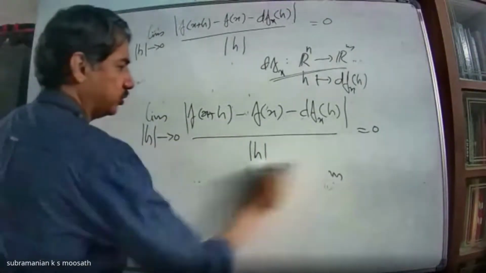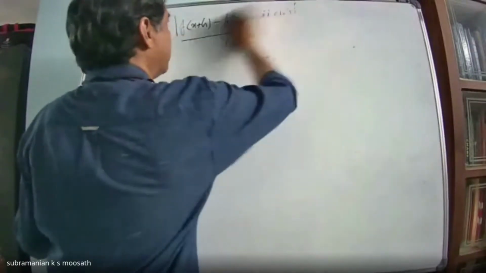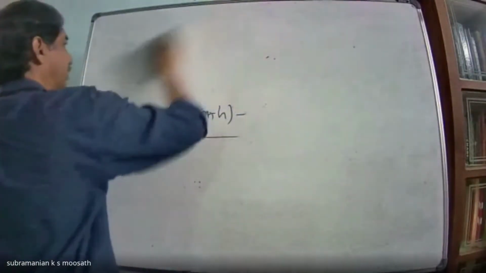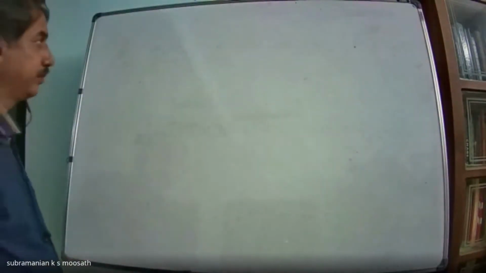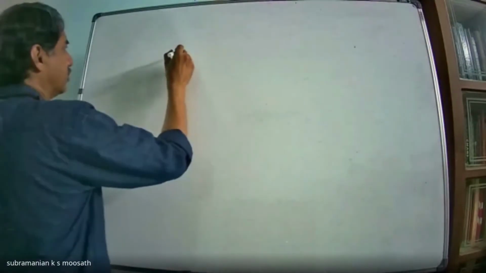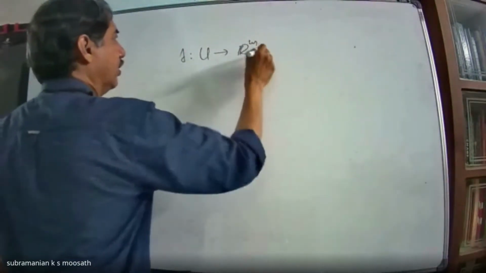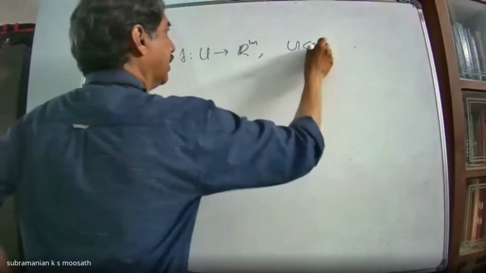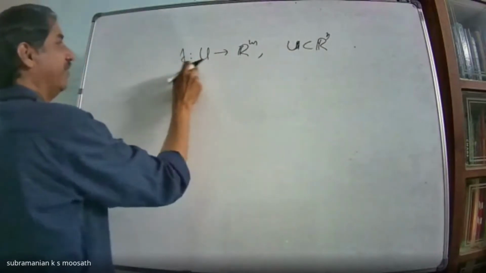Now you might have studied partial derivatives. What is the relation between the partial derivative and this, which I call the total derivative or Fréchet derivative? Partial derivative means you have the function f from U to Rm, where U is in Rn, so f depends on n variables.